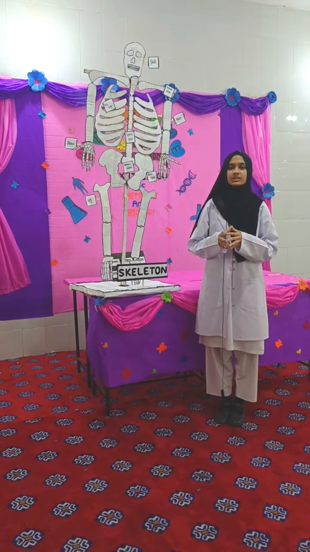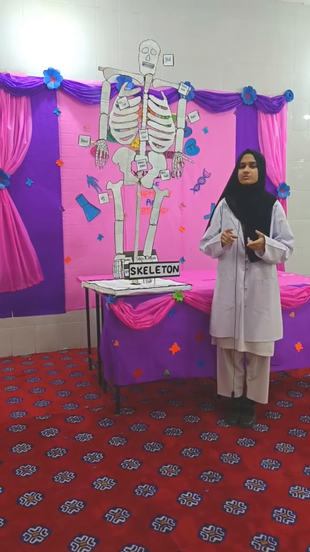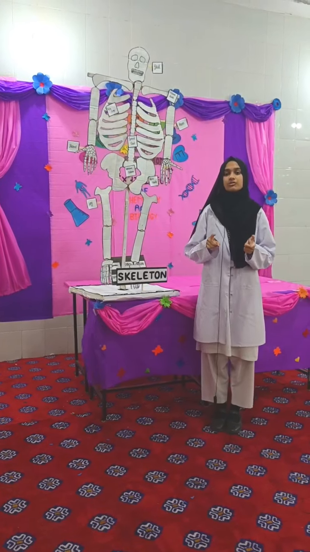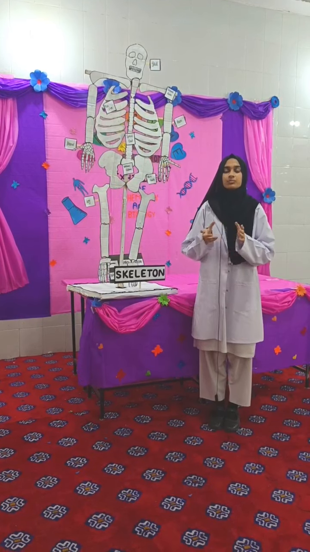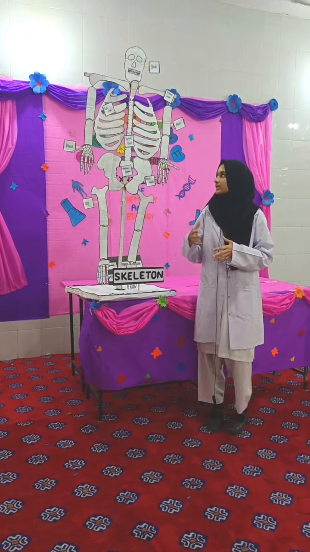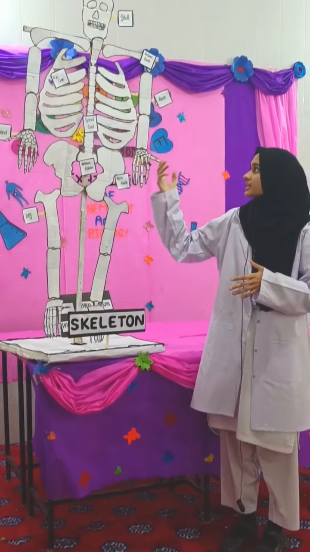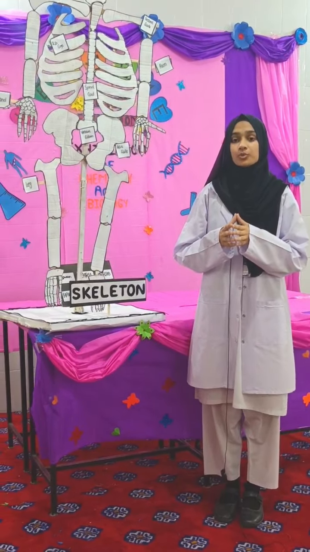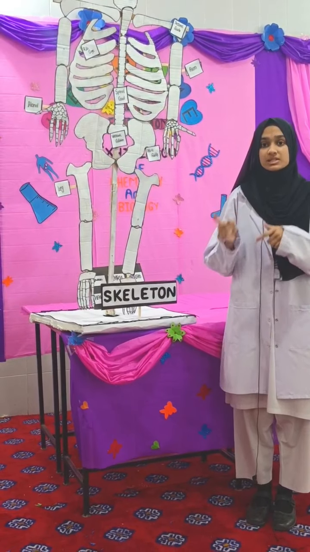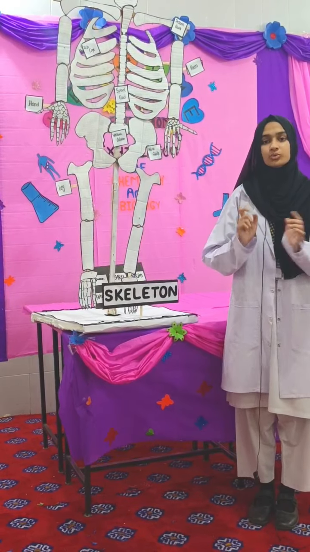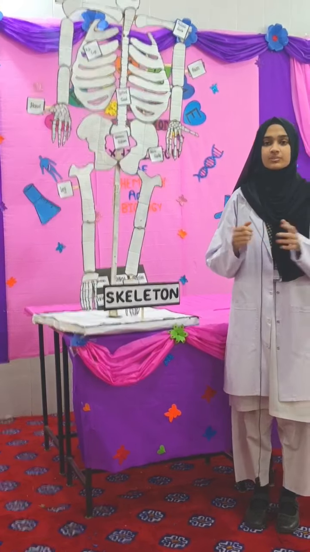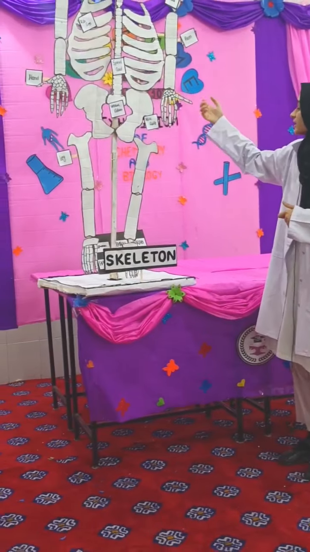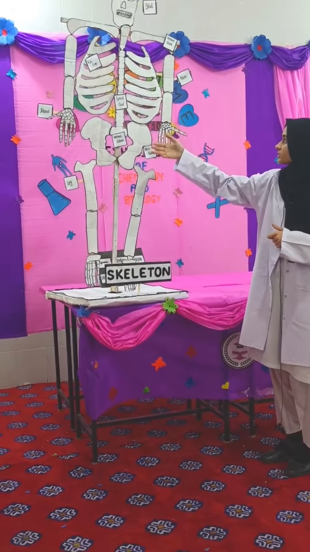After that, I will explain the functions of the human skeleton: support, protection and movement. Support is the main role, and it gives shape to the body. Protection: it protects our vital organs like the heart, lungs and spinal cord. Last, movement. The human skeleton works with the muscles to allow different parts of the body to move. After that, I will explain its components like the skull, pectoral girdle, arms, hands, pelvic girdle, vertebral column, spinal